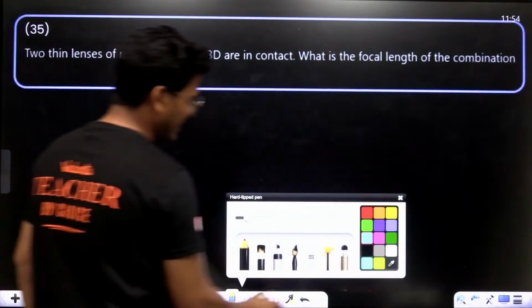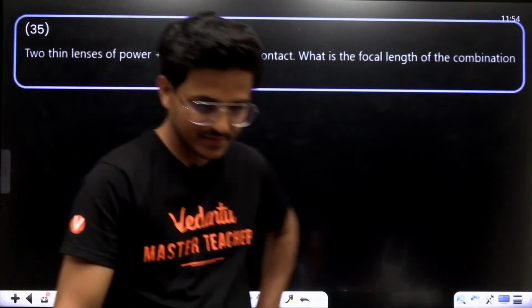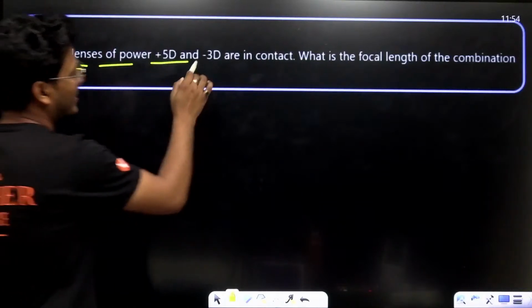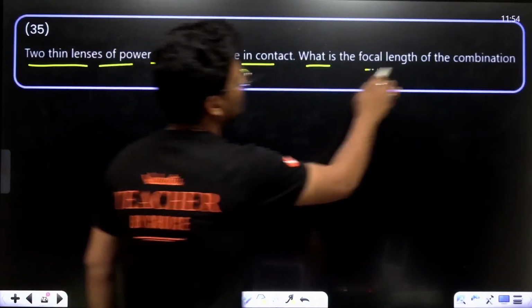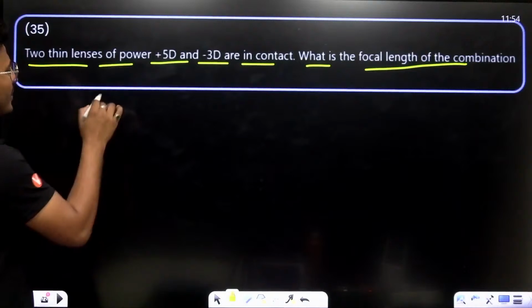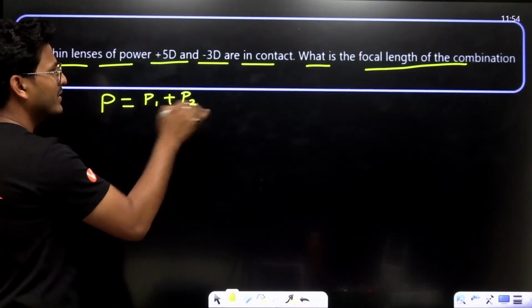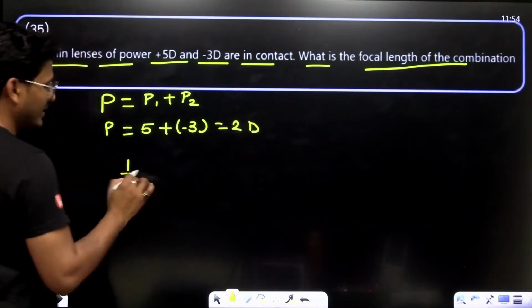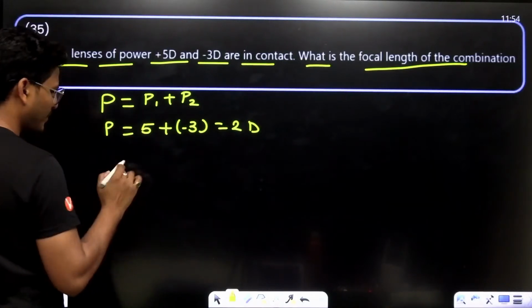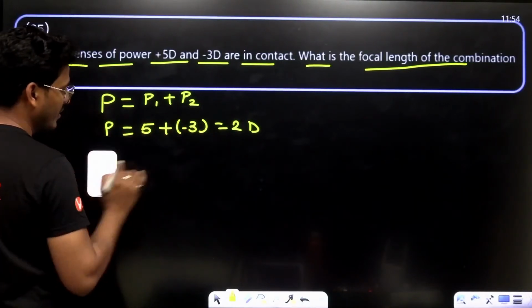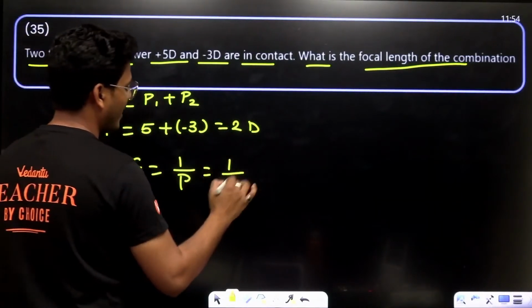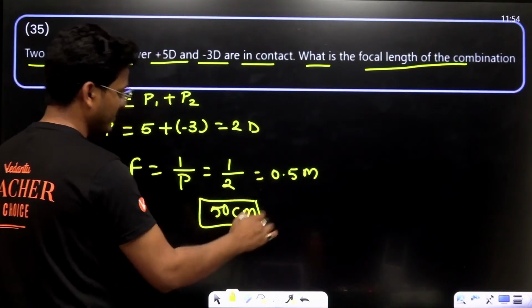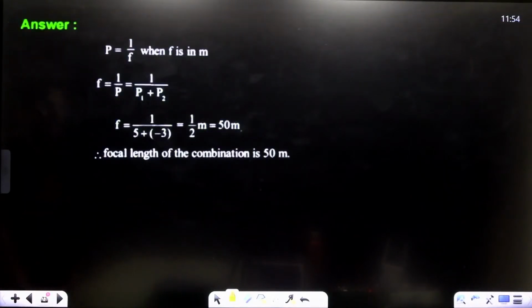Moving to question number 35. Two thin lenses of power 0.5 diopter and minus 3 diopter are connected. What is the focal length of this combination? Simple. P is equal to P1 plus P2. P is equal to 5 plus minus 3, that is 2 diopter. Then F is equal to 1 upon P, that is 1 upon 2, that is 0.5 meter, or you can say 50 centimeter.